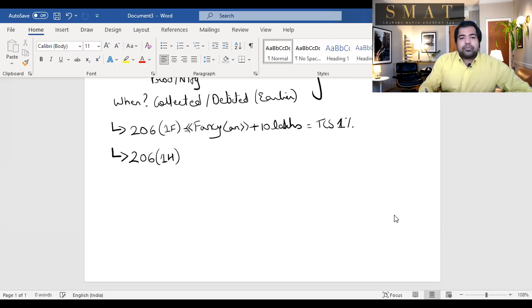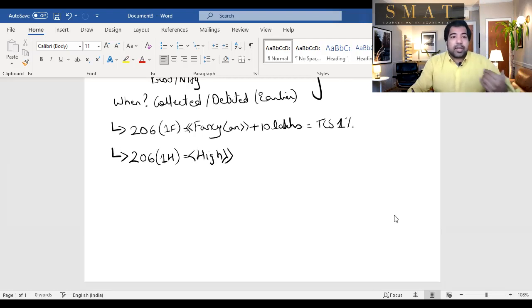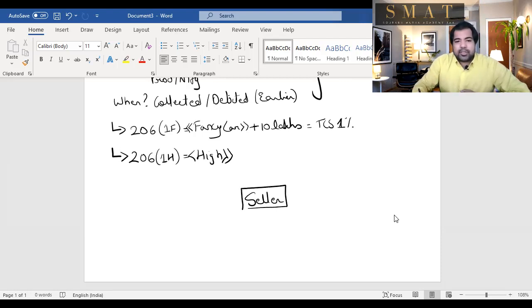206(1)(h). High value transaction. The shortcut is H is high value transactions. For high value transaction, what does the government say? The government says that if you're a seller, because of course the entire provision of TCS is on the seller, whose value of transaction is high, high means more than 10 crore in the year before the financial year.